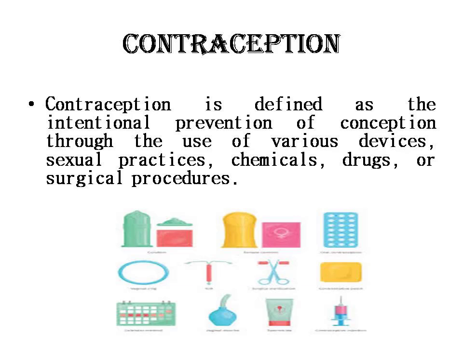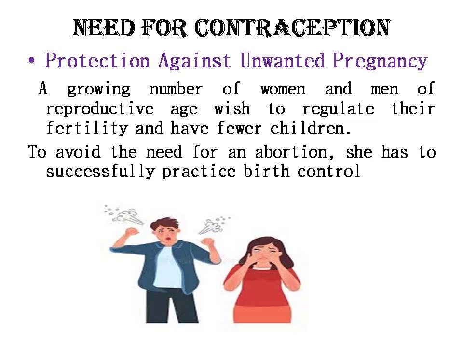Before going to discuss the different types of contraceptive devices, initially you have to know what is meant by contraception. Contraception is defined as the intentional prevention of conception through the use of various devices, sexual practices, chemicals, drugs, or surgical procedures. You can call this contraception. We'll see what is the actual need for contraception.